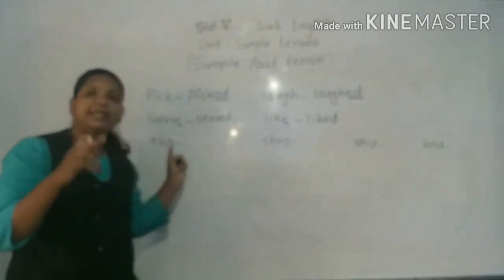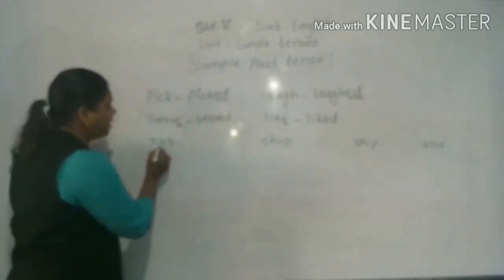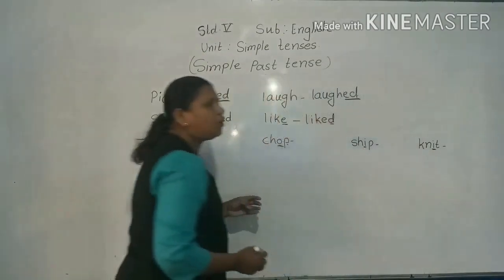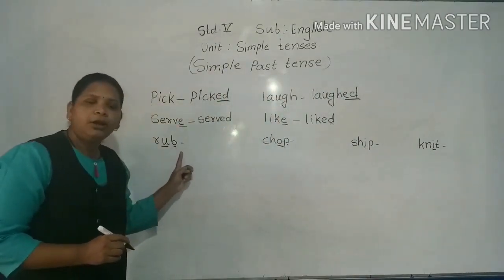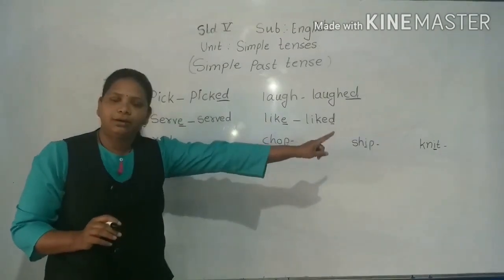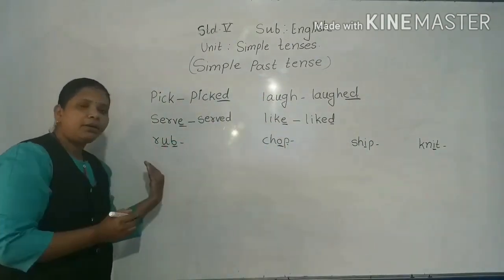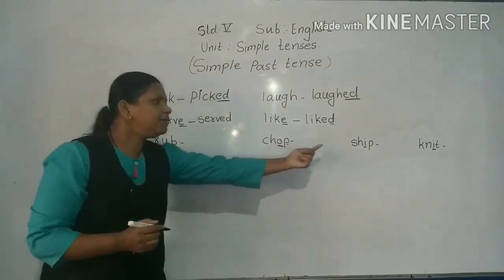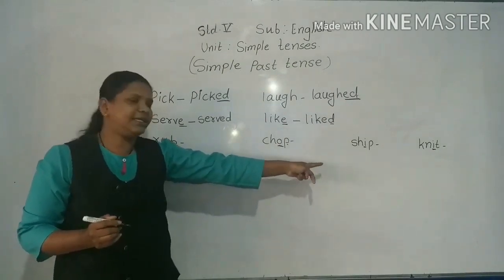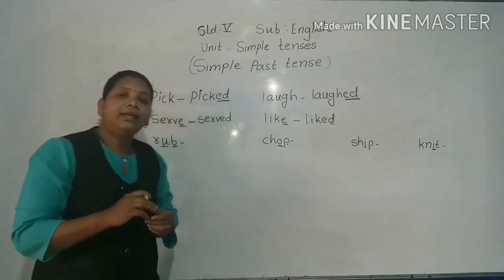The consonant is getting doubled if it is preceded by a vowel. Now see, first the ending letter is a consonant, and before the consonant a vowel has been given. If this situation is there, then we add the ed form.